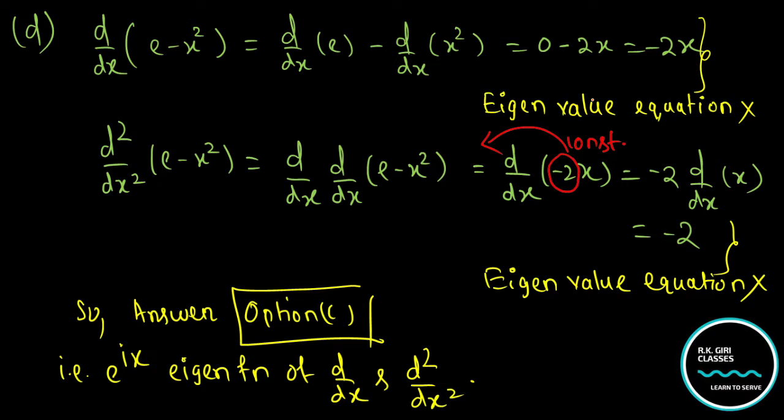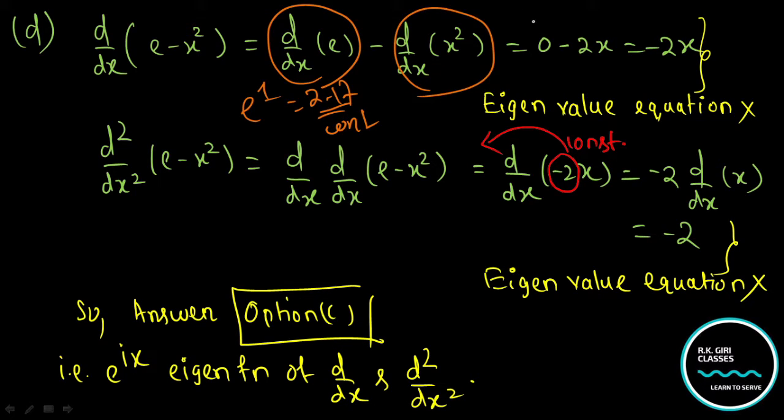Now d by dx of e to the power minus x square, where e is 2.718. Let us treat this simply as 2.17, a constant quantity. So d by dx with e and d by dx with x square, what did you get? 0, because the derivative of a constant is 0, and for x square it is 2x, that is minus 2x.